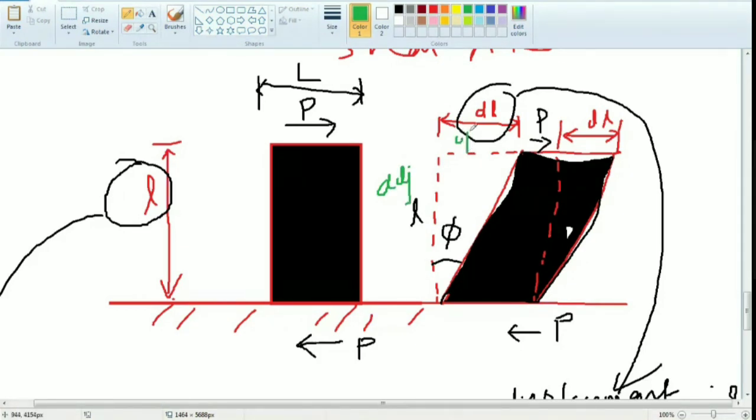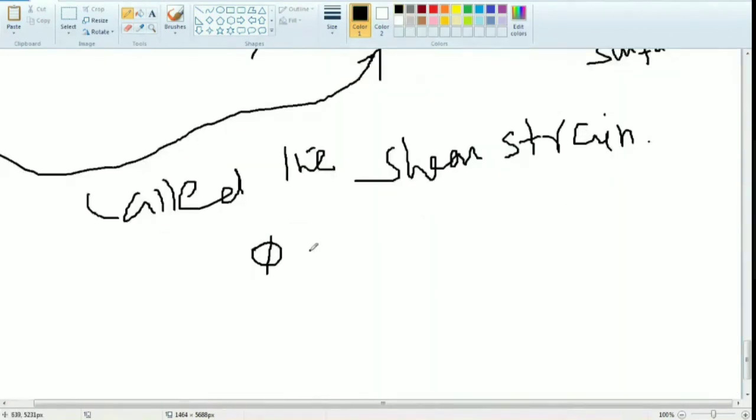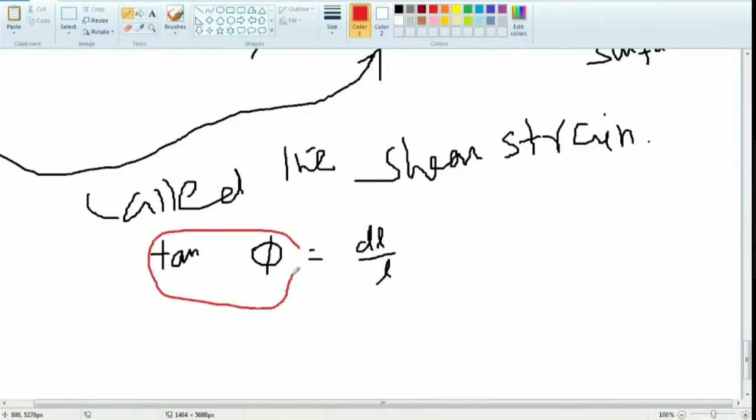Understand. Opposite side. Suppose phi is very small.